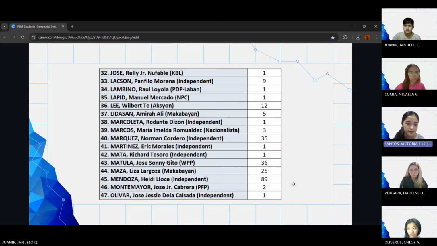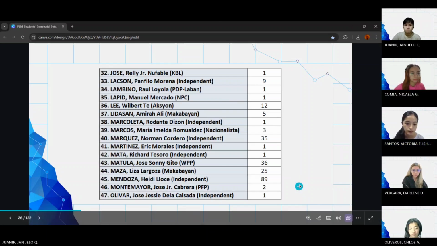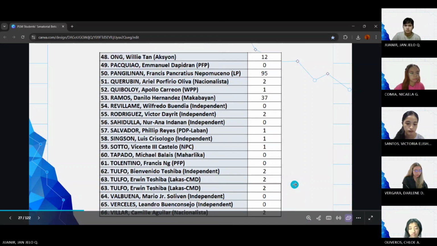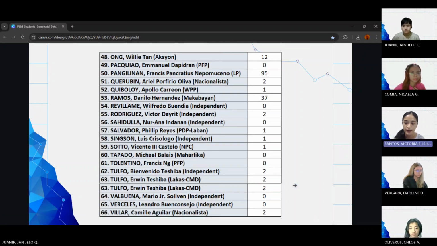And here we can see Ms. Heidi Mendoza with 89 favored votes, which is the third highest in the survey. Next slide, please. And Mr. Kiko Pangilinan with 95 favored votes. The three aforementioned aspirants were part of the top 8 of Manila's senatorial bets in the election that happened just this month.